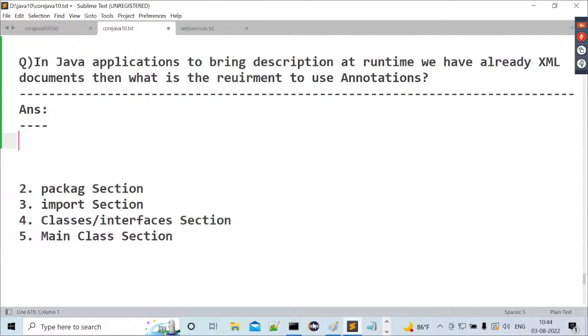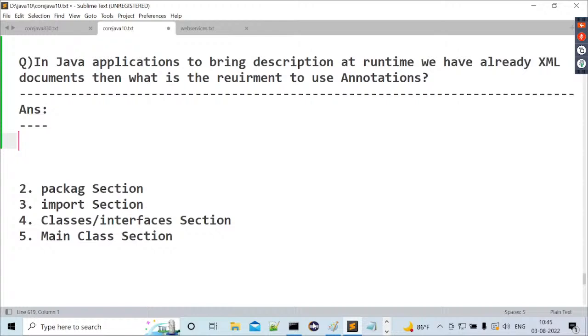Rule number 1: XML tags must have only one root tag, not more than one. One parent should be available, not more than one parent. Point number 2: for every open tag, there should be a closed tag. Like this, a set of rules and regulations are available to check whether an XML document is well-formed.